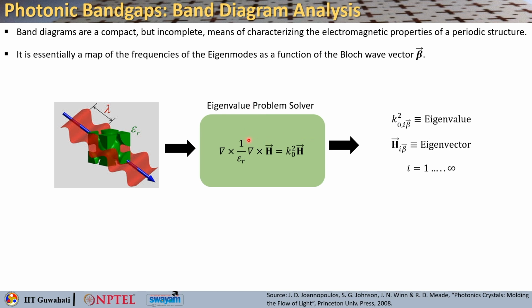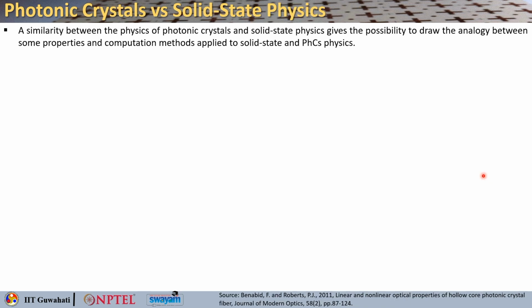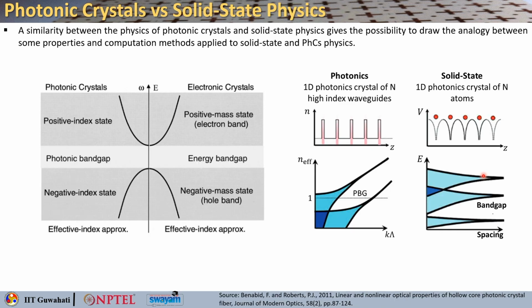So, you basically need to solve this eigenvalue problem of the wave equation: del cross (1 by epsilon r) del cross H equals k squared H. Here k squared is basically, for every Bloch wave vector, the eigenvalue, and H is your eigenvector, right. The index will range from 1 to infinity. Once you solve this, you will get that beautiful band diagram, and it will tell you which are the allowed modes and which are not the allowed modes.